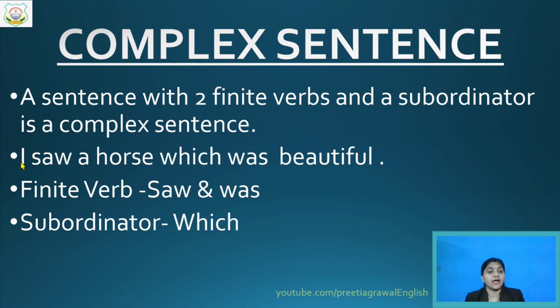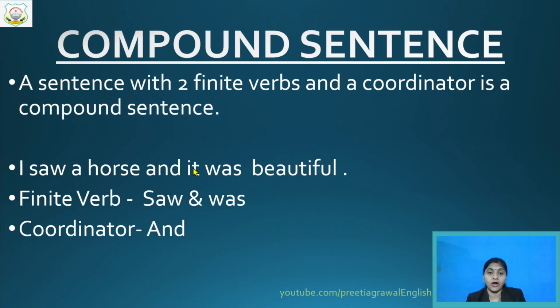First, let's see the example. I saw a horse which was beautiful. So here there are two finite verbs, saw and was. In the same way, there is one subordinator, which means there is one conjunction. This is your "which". Clear? So whenever this type of subordinator is there and there are two finite verbs, that will be a complex sentence. But you have to identify whether the conjunction we are using is used for complex or for compound.